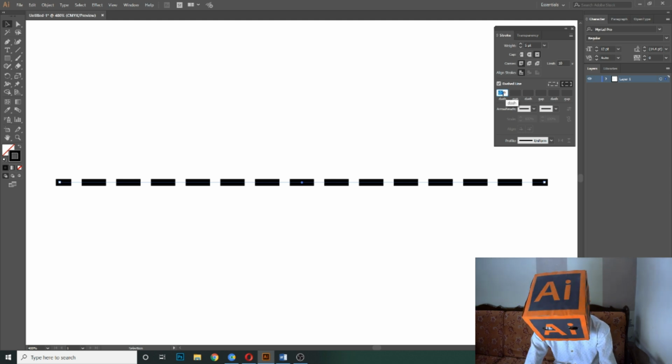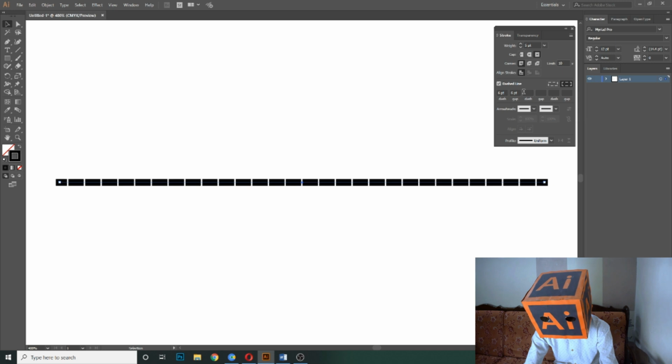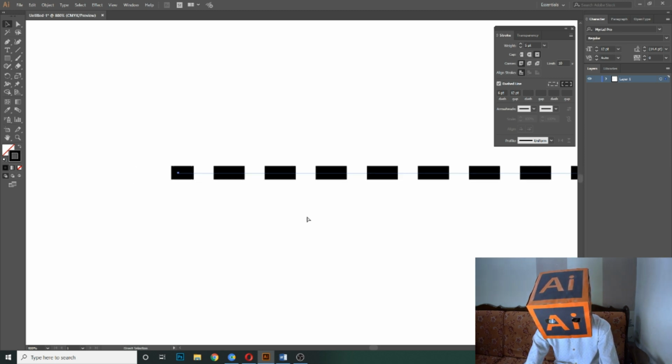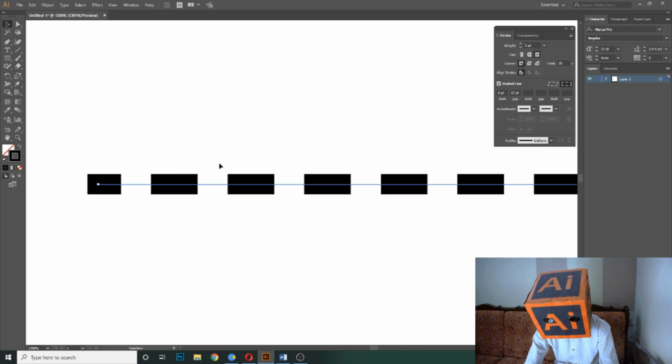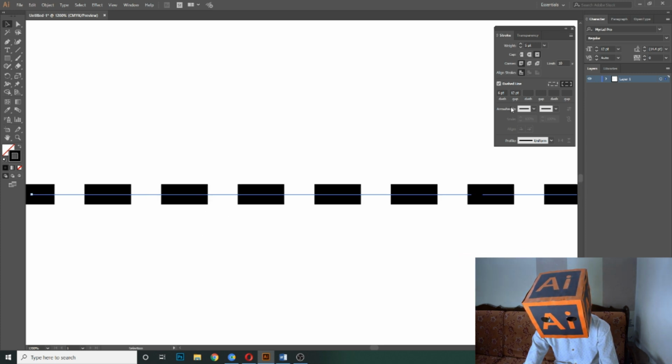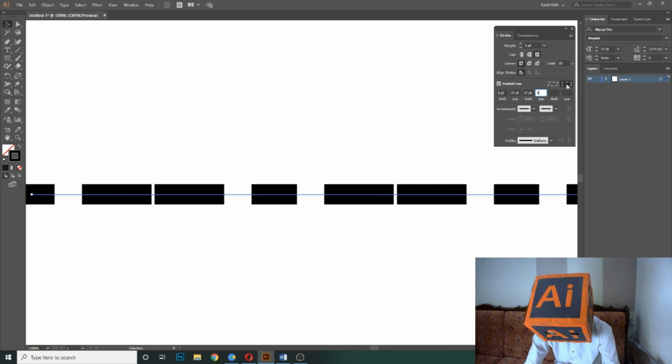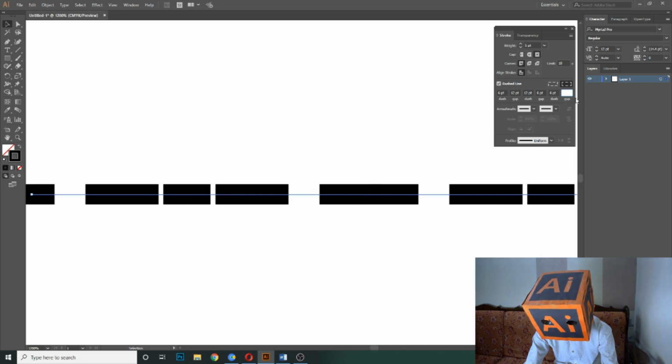So let's suppose I add a 6 point dash and 6 point gap. So let's suppose I add a 12 point gap. So now if you see, this is the 6 point dash, then 12 point gap, 6 point dash, 12 point gap. So I add 12, 6, 6 and 12.